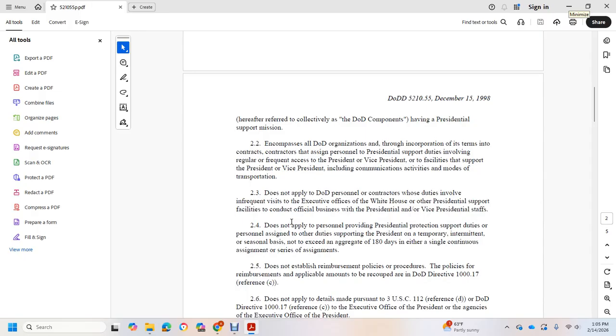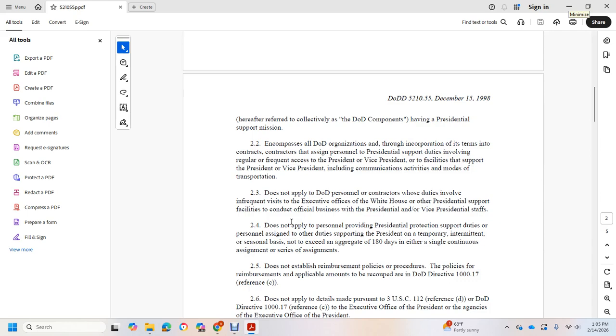in support of the President, with duties involving regular and frequent access to the President and Vice President, or to facilities in support of the President or Vice President, including communication activities and modes of transportation. It does not apply to DoD personnel or contractors whose duties involve infrequent visits to the Executive Office of the White House, or to Presidential Support activities in the conduct of official business of the President's or Vice President's